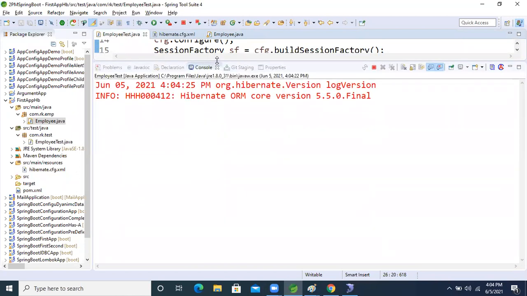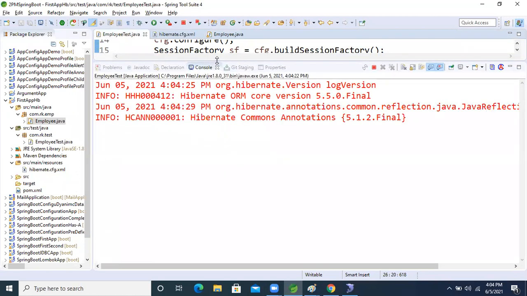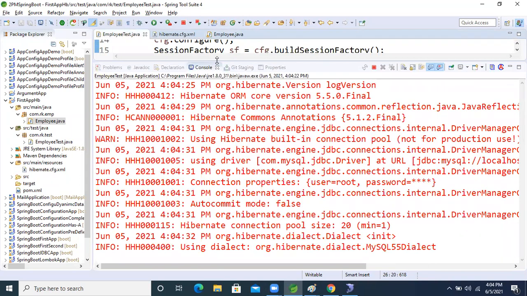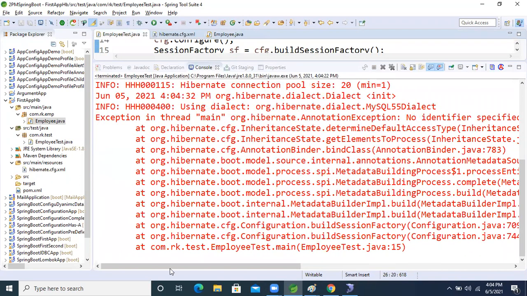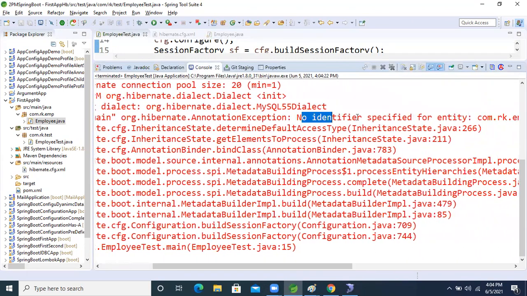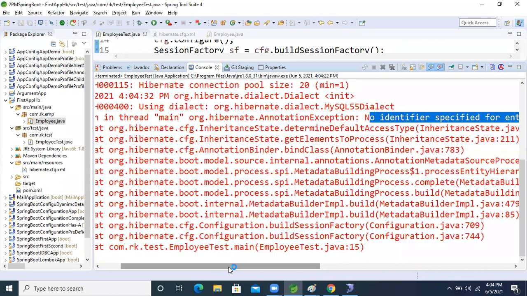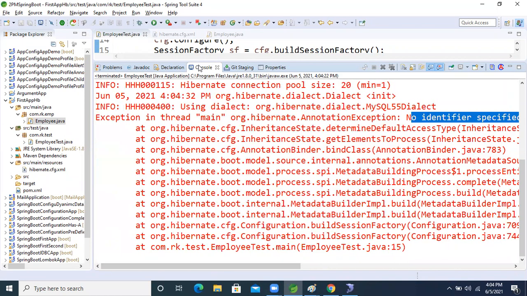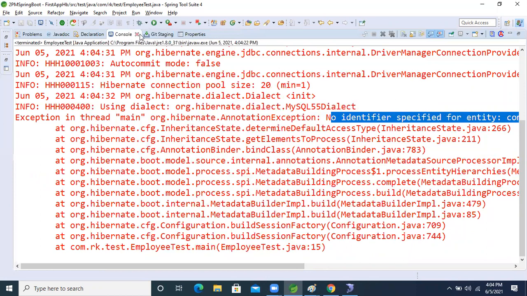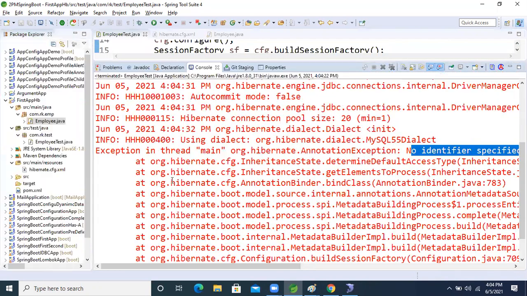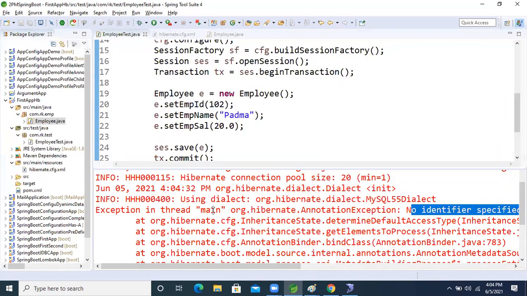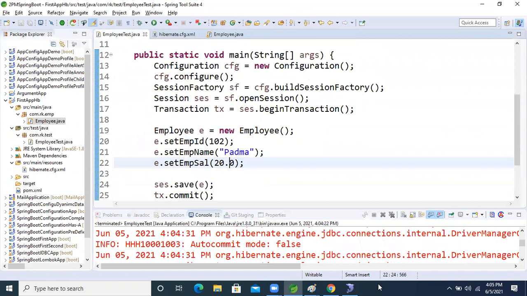The interviewer also asks how many annotations are mandatory in an entity class. So you have to tell them: entity and ID. See that, again: no identifier specified for the entity com.rk.employee. It means there is no primary key annotation. If the primary key annotation is there, based on that our primary key ID will be generated in the database. Now see this, come inside that. We are getting the data error.